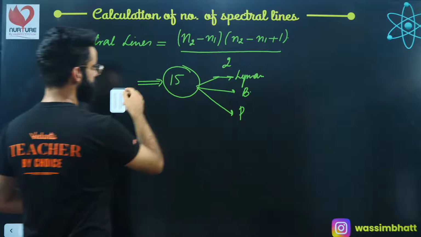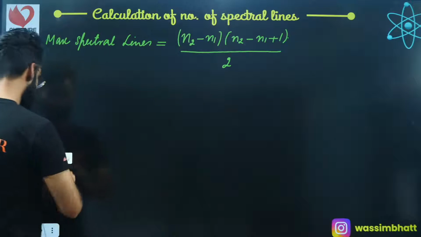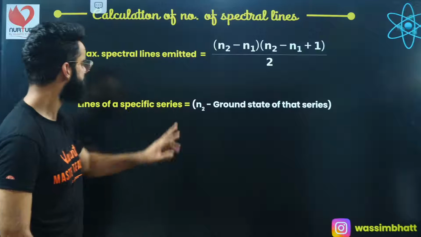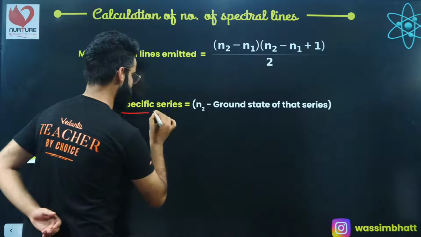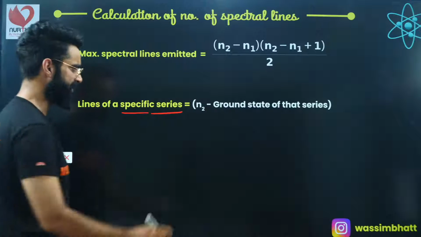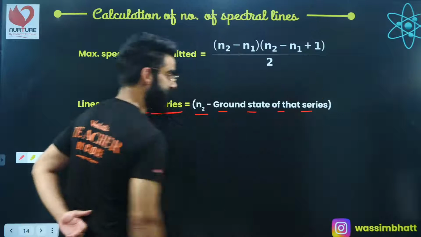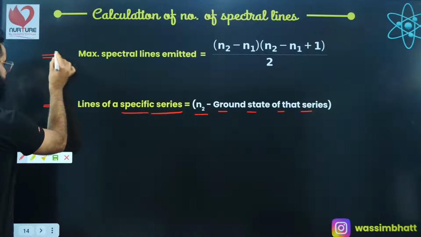Let me show it to you properly. This is the maximum spectral lines obtained, and this is the lines of a specific series. What do we mean by this? First of all, remember the equation: it's N2 minus the ground state of that series. What is meant by this? Let me make you understand this formula as well as the earlier formula.